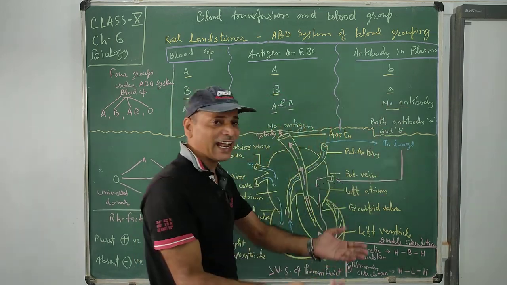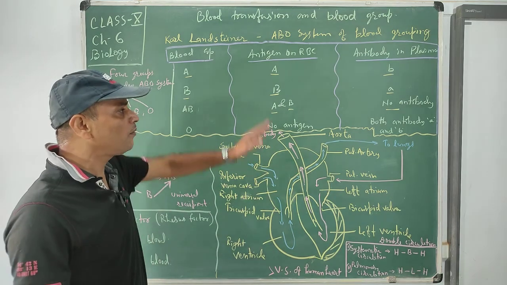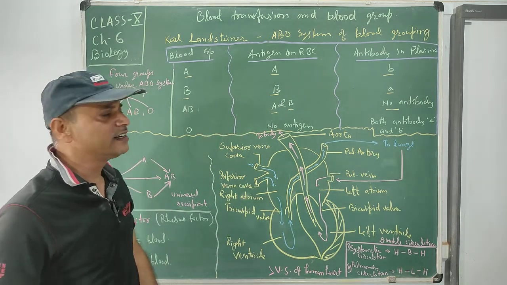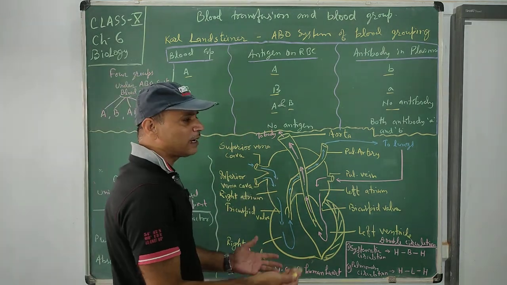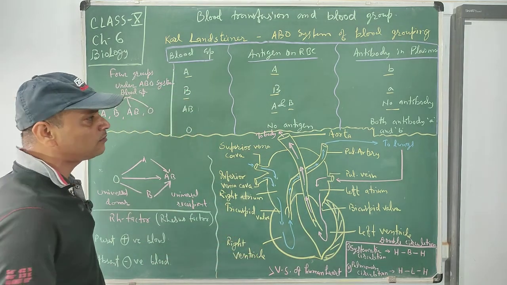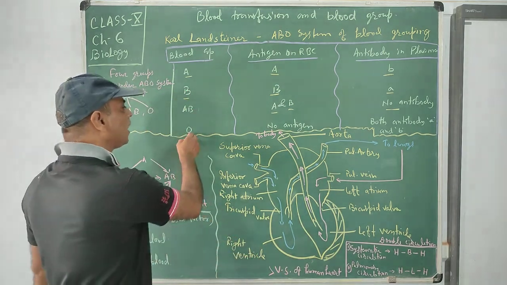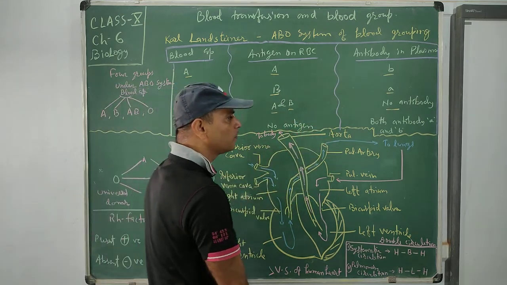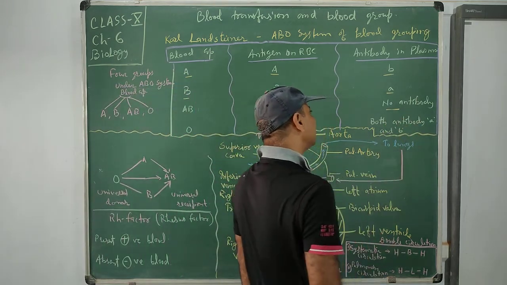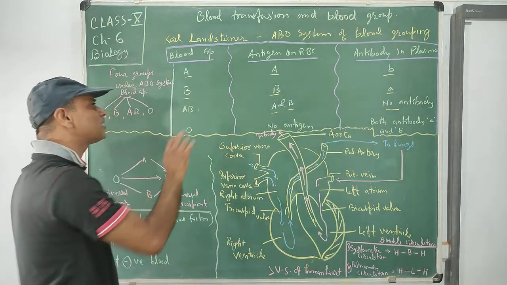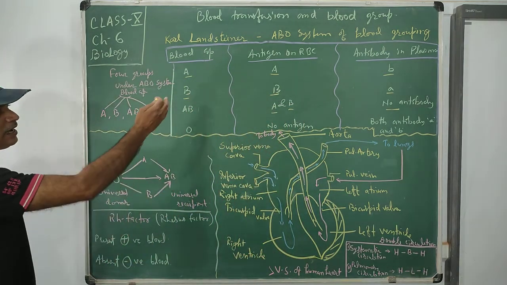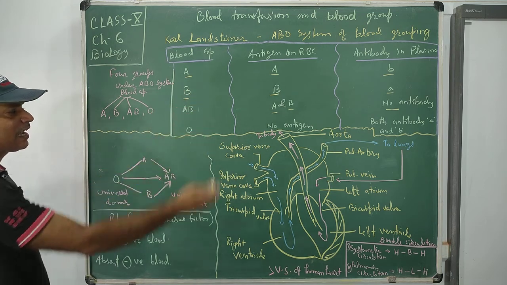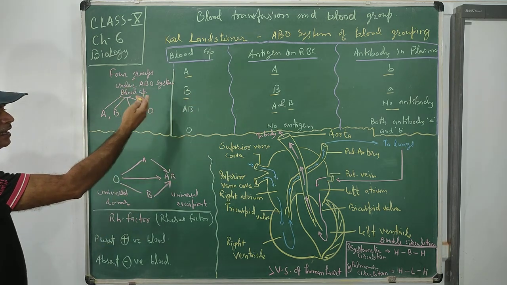That's why AB can receive blood of all the groups, because they have no antibody and there is no abnormality caused by the blood of any group. O has no antigen, so they can donate blood to all the groups, and both antibody A and antibody B are present in it. So this is the ABO system of blood grouping. According to the antigen and antibody present in them, they are grouped into A, B, AB and O.